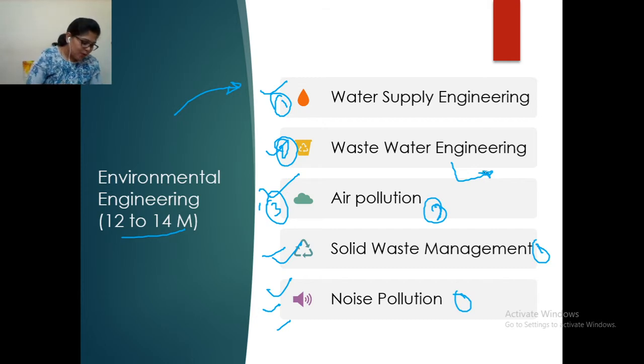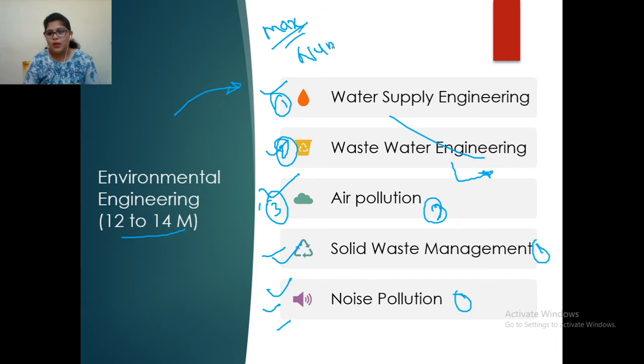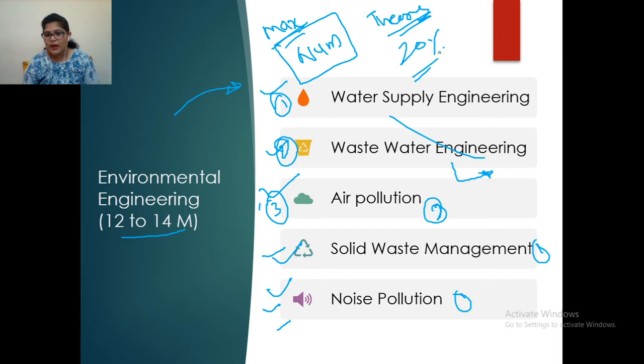And yes, Amol is asking about the marks distribution for theory and numerical. Yes, Amol, numericals are 80% and theory questions are for 20 marks. So if you see in the GATE exam, maximum questions are numerical, so you have to focus on this. And on theory or concept, about 20% questions have been asked.